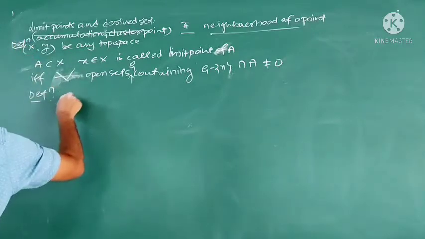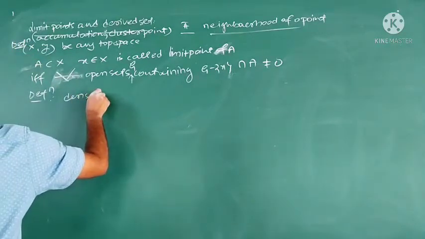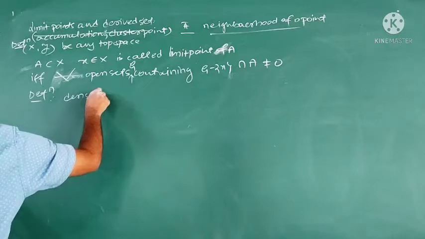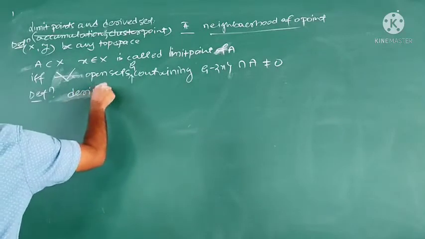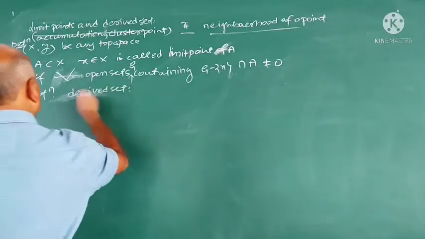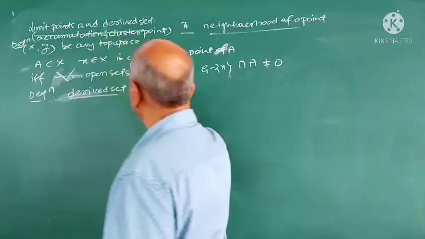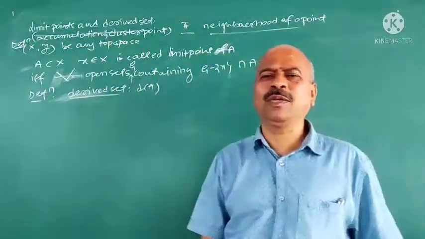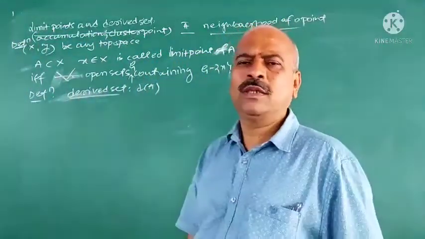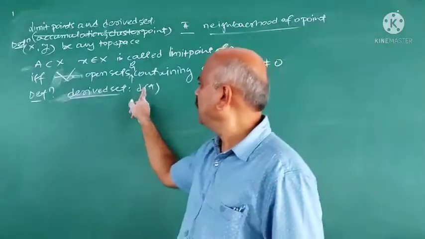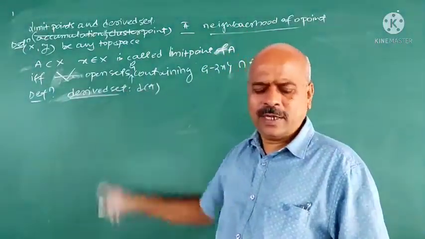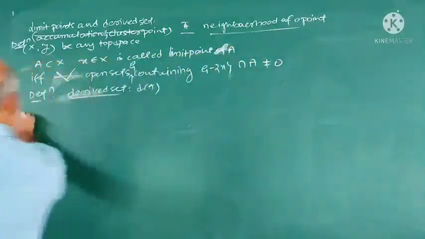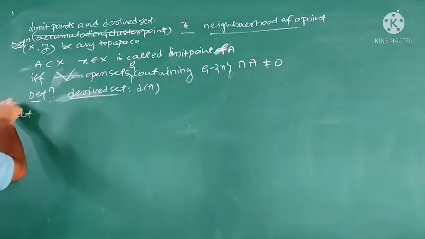Next is the derived set. It is denoted by D of A. Suppose A is a subset of X, (X, τ) a topological space. Then the set of all the limit points of A is called the derived set of A and it is denoted by D(A).